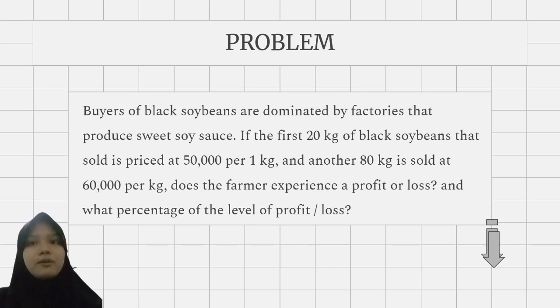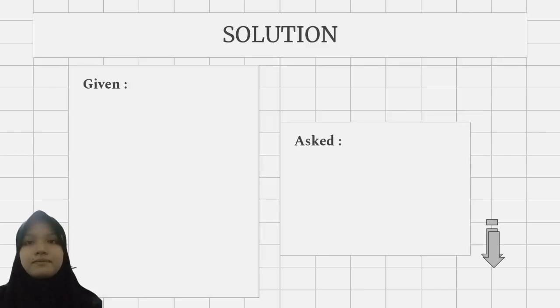Okay, now I will solve the farmer's problem. The problem is buyers of black soybeans are dominated by factories that produce sweet soy sauce. If the first 20 kg of black soybeans sold is priced at 50,000 for 1 kg, and another 80 kg is sold at 60,000 per kilogram, does the farmer experience a profit or loss? And what percentage of the level of profit or loss?